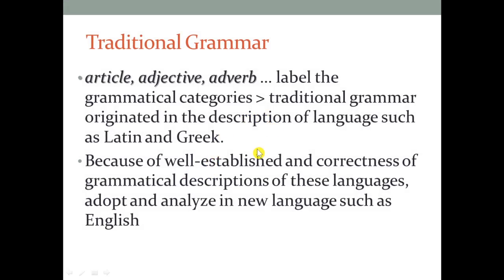The next point that we must be aware of is traditional grammar, or classical grammar. In terms of traditional grammar, we could think of parts of speech in a language. Parts of speech are comprised of several components such as article, adverb, adjective, preposition, etc. For this aspect of parts of speech, they label the grammatical categories.